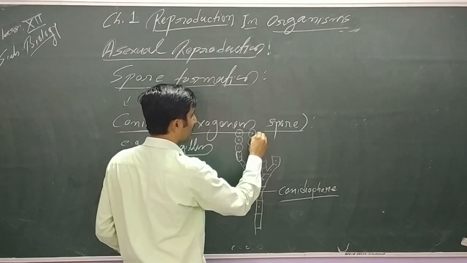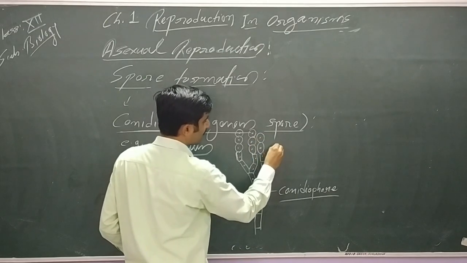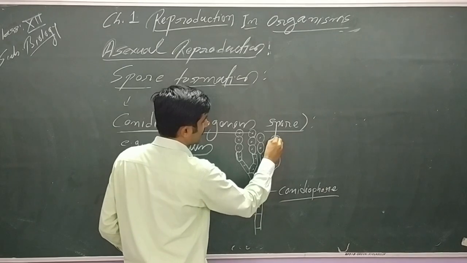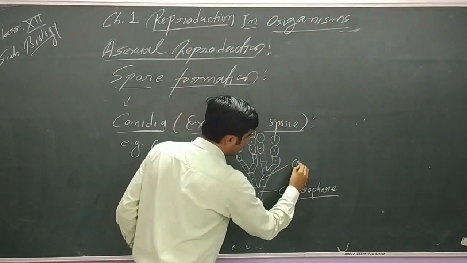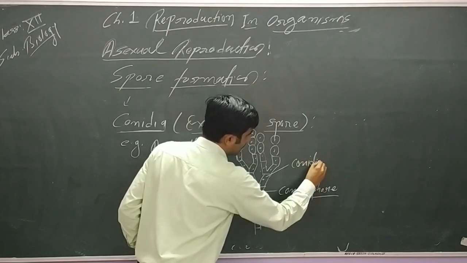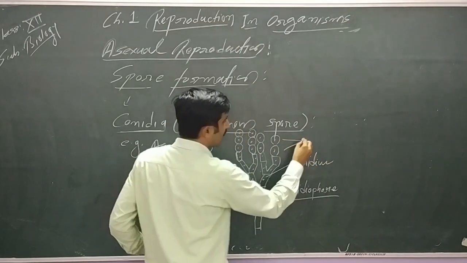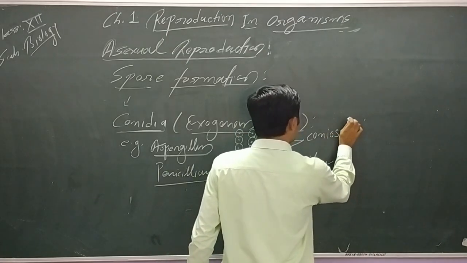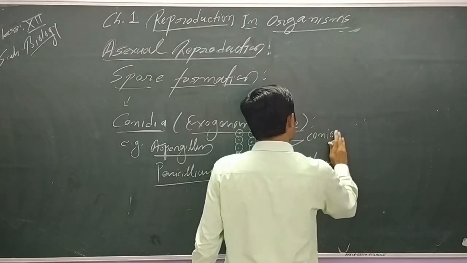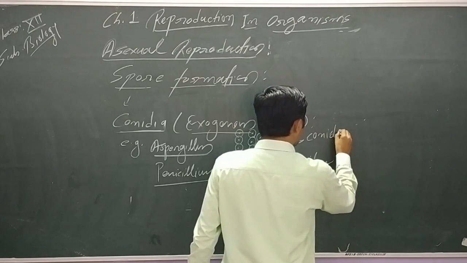The stalk is called the conidiophore, and the structure on which these spores are produced is known as the conidium. This structure we can consider as the conidium. And these spores are conidiospores, or in other words we can say these are conidia.